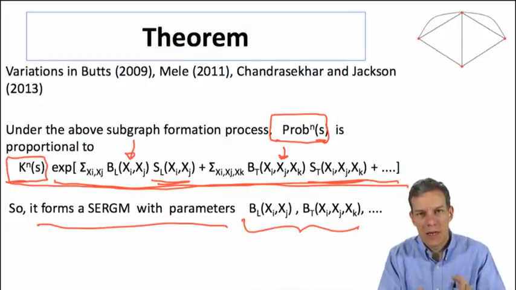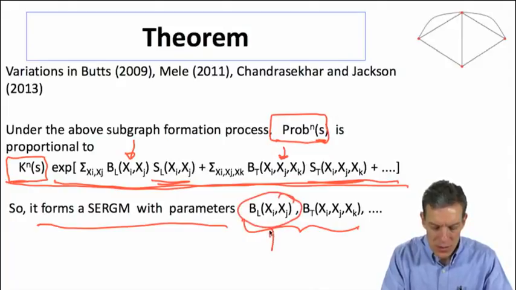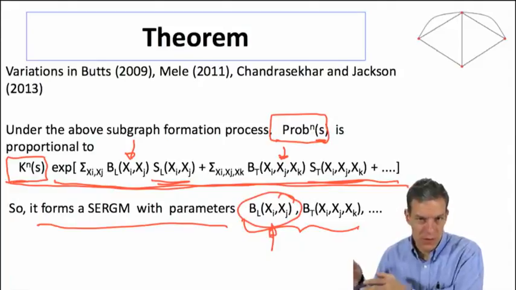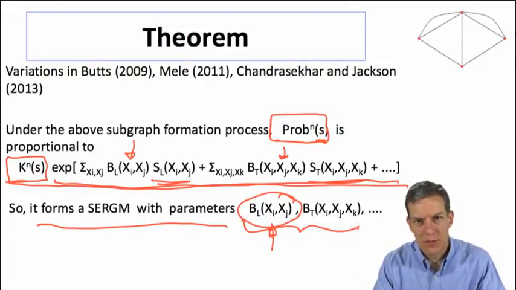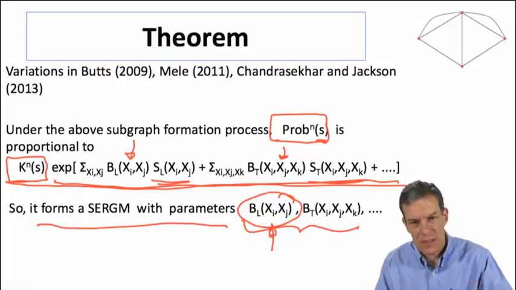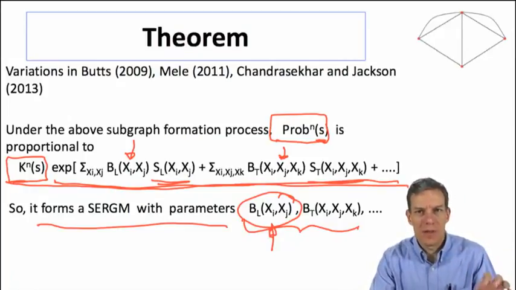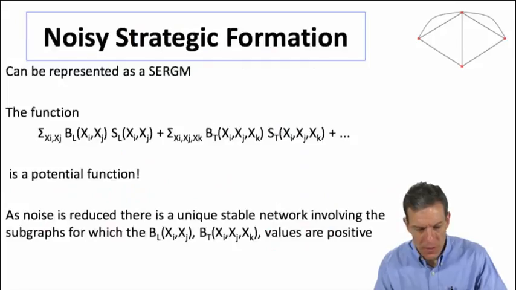So going through and estimating an exponential random graph model then estimates this function, which then allows you to impute the relative values in terms of utilities, if you have some specification of the distributions of the error terms. Okay, so this gives us a tie between a simple network formation based on strategies where people are choosing what they want based on utilities and the exponential random graph form.